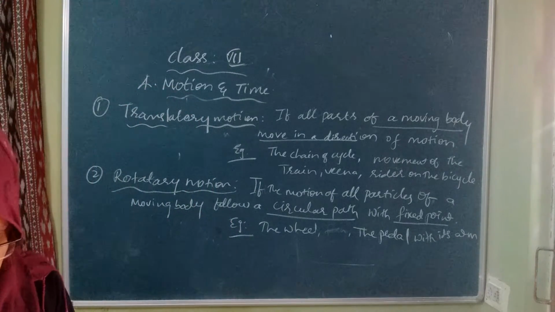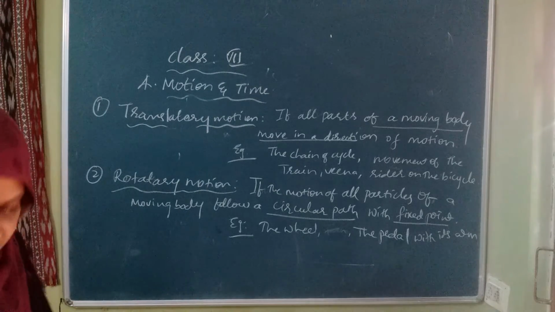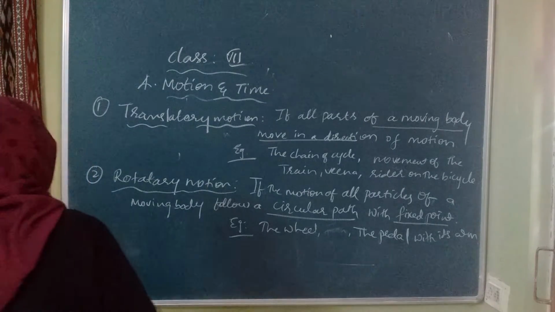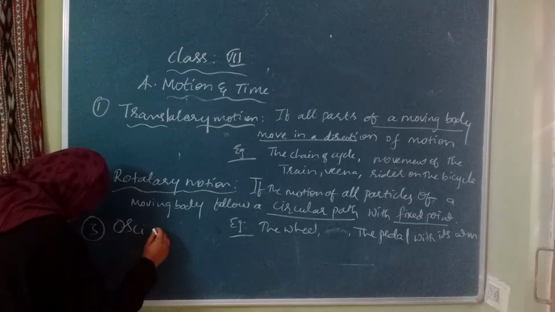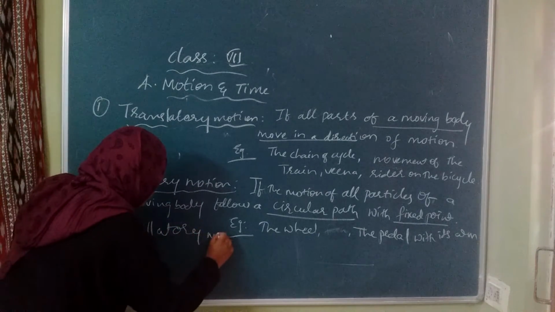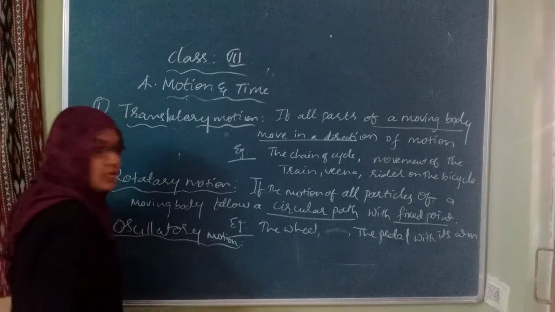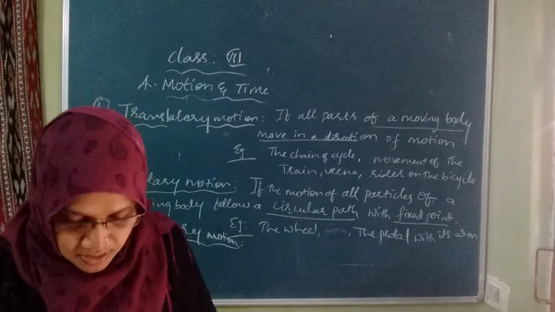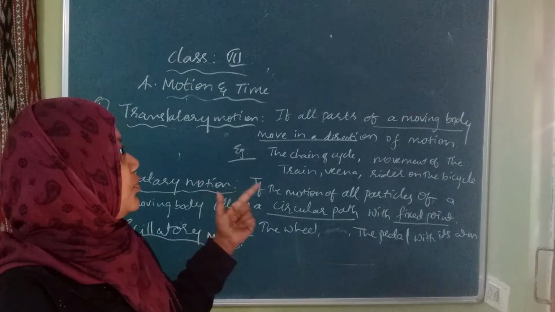And the third one is the oscillatory motion. What is oscillatory motion? Translatory motion is where the moving body moves in a direction.